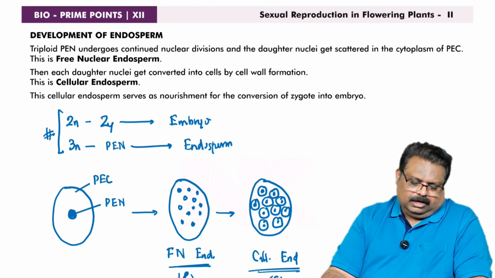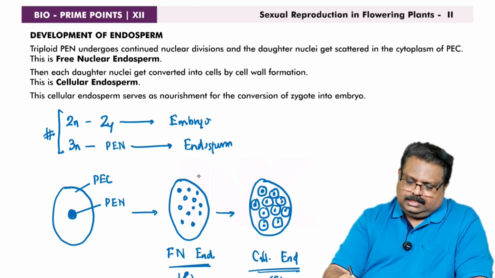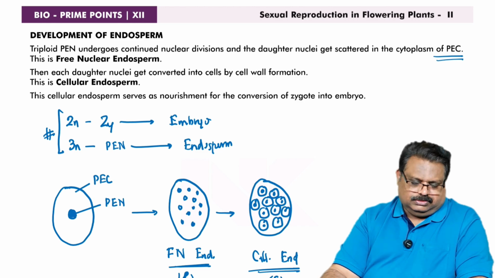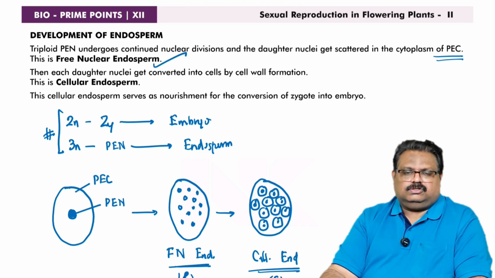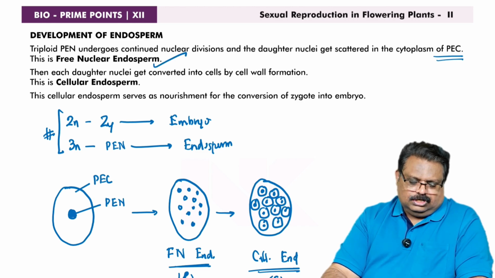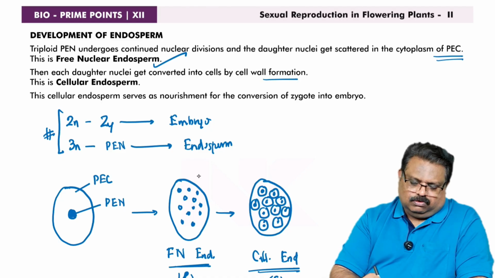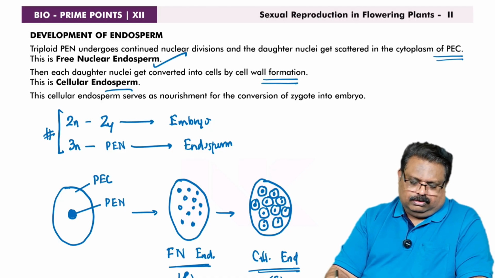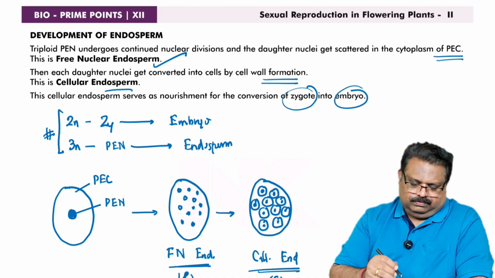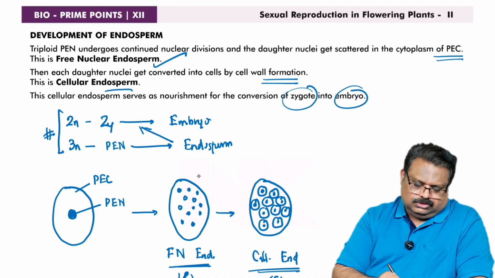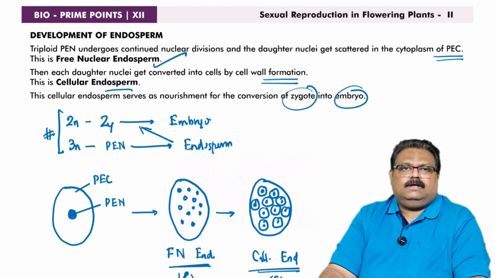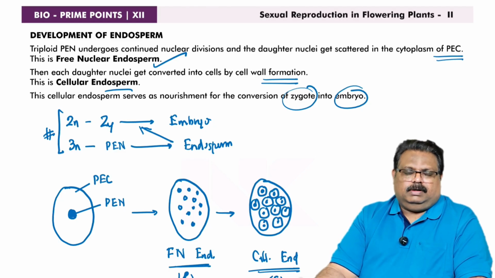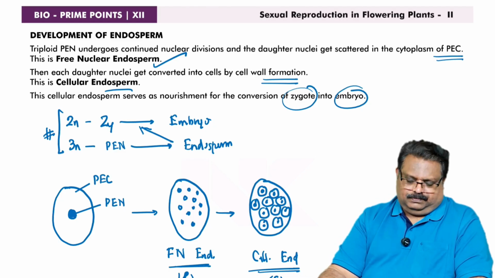So the triploid PEN undergoes continued nuclear division and the daughter nuclei get scattered in the cytoplasm of the primary endosperm cell. This forms the free nuclear endosperm. Then each daughter nucleus gets converted into a cell by cell wall formation, and this is cellular endosperm. The cellular endosperm serves as nourishment for the conversion of zygote into embryo. Now, once the endosperm is produced, it is utilized by the zygote to become the multicellular structure called embryo.